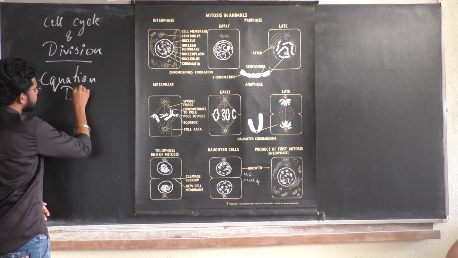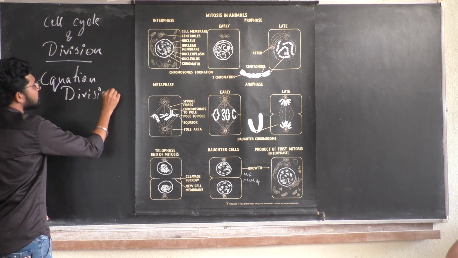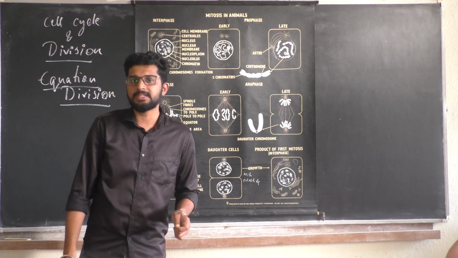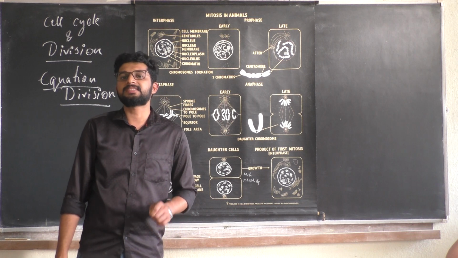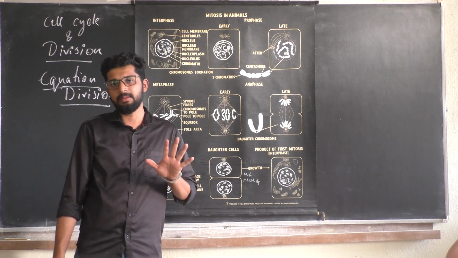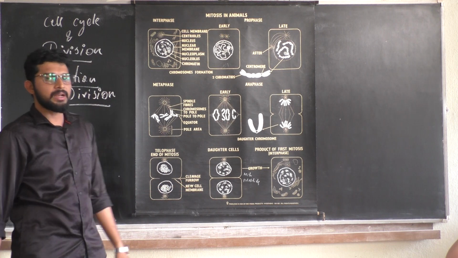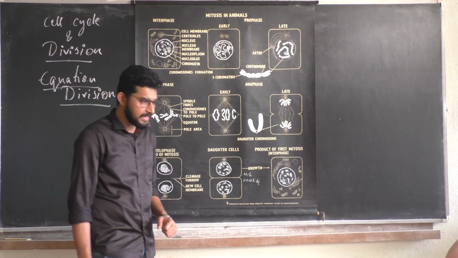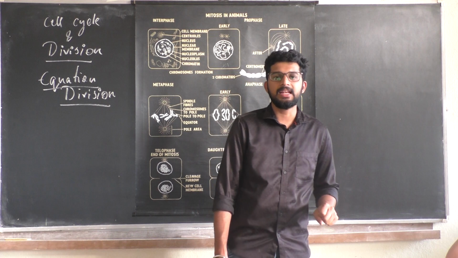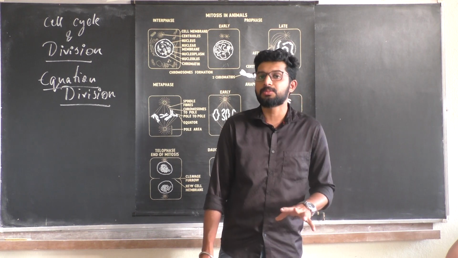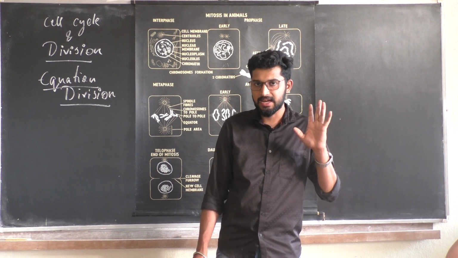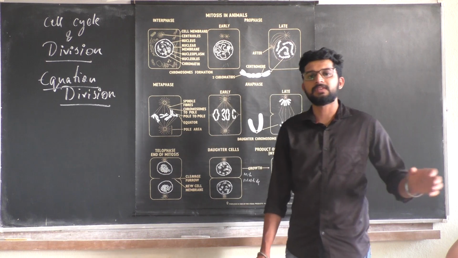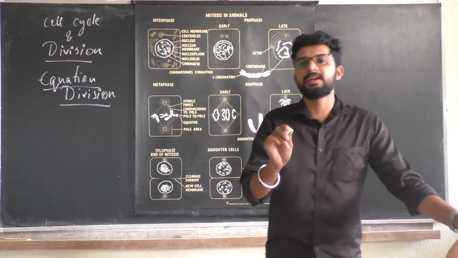It is a cell division in which the chromosome number of the progeny is the same as the chromosome number of the parent. Mitosis is a cell division in which the daughter cell has the same number of chromosomes as the parent cell.